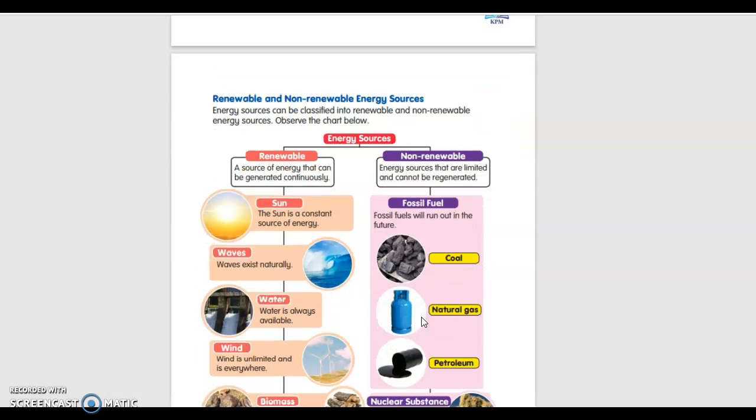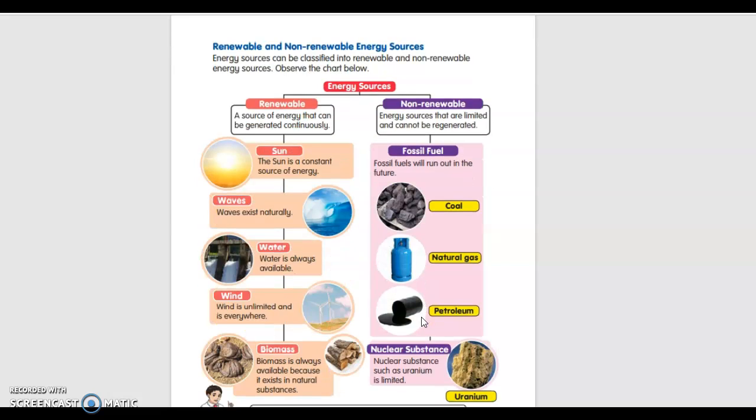It's about renewable and non-renewable energy sources. The energy sources are actually classified into two, renewable and non-renewable. So observe the chart below. This is a very important chart you have to understand. So for energy sources, we have renewable, a source of energy that can be generated continuously. That means we can always get it, we will not face a shortage in renewable energy.